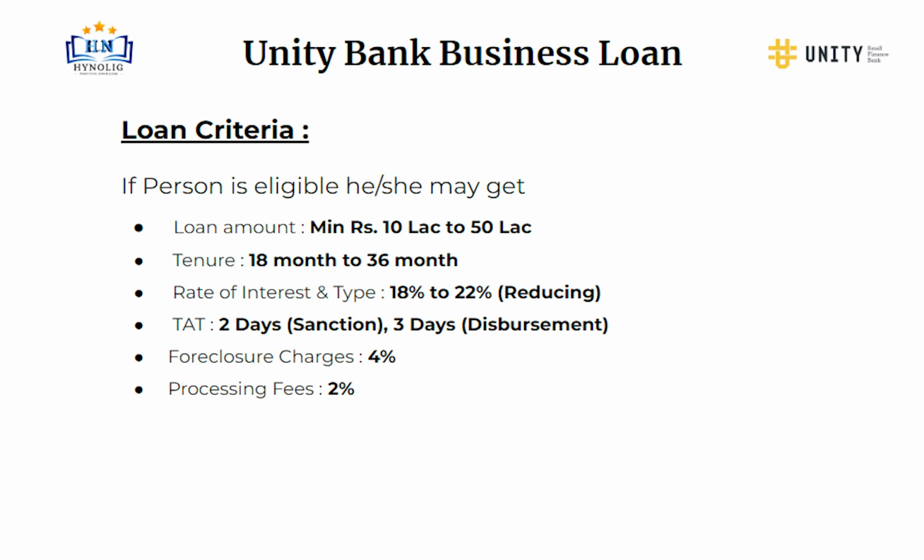Now let's talk about loan criteria. If person is eligible, he/she may get loan amount minimum 10 lakhs to 50 lakh. Tenure will be 18 months to 36 months. Rate of interest will be 18% to 22% at reducing rate. Turnaround time is 2 days for sanction and 3 days for disbursement.